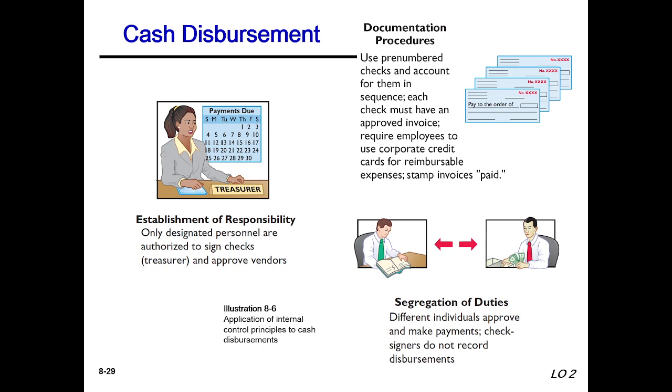Cash disbursement control. Here, establishment of responsibility, documentation procedures and segregation of duties. Only designated personnel, such as the treasurer, are authorized to sign checks and approve vendors. Documentation procedures: use pre-numbered checks and account for them in sequence. Checks must have an approved invoice. Require employees to use corporate credit cards for reimbursement, and stamp invoices paid. Segregation of duties: different individuals approve and make payment, and clerks who sign do not record the disbursement.